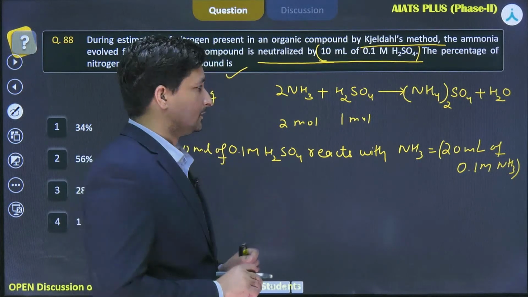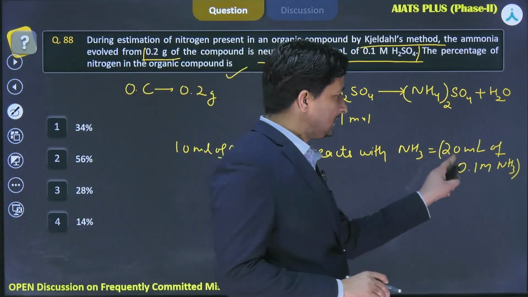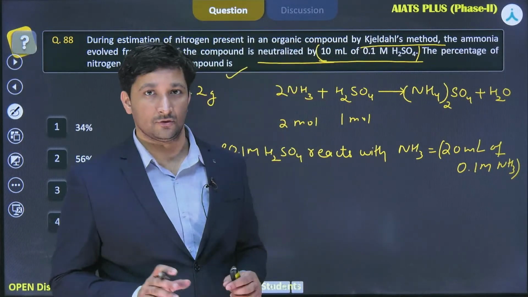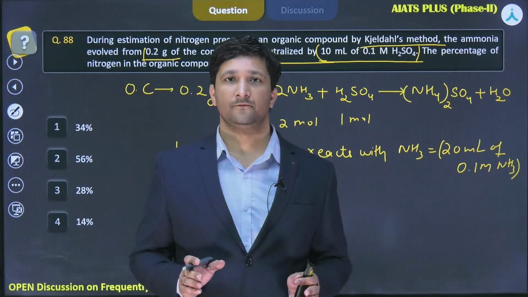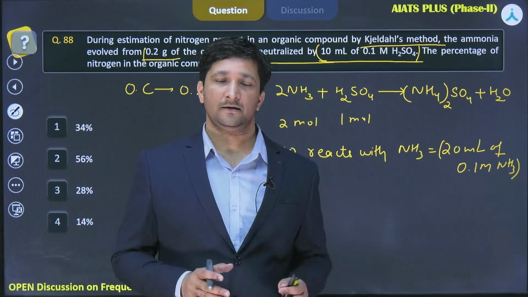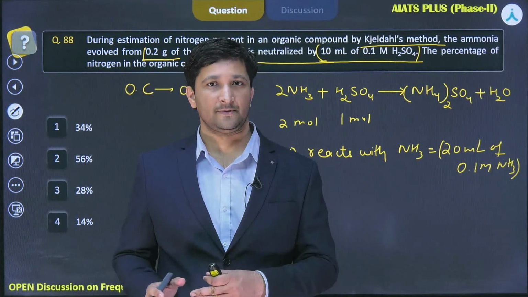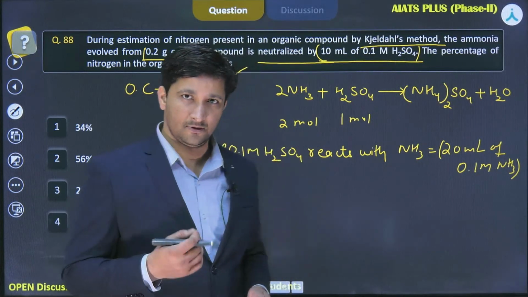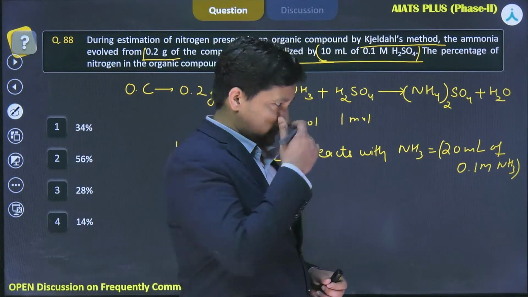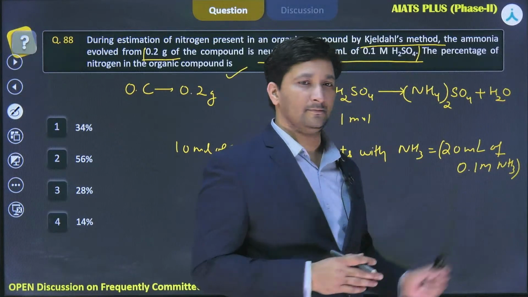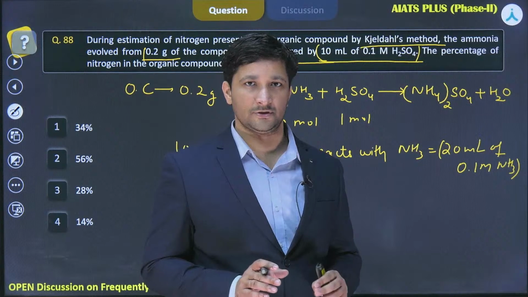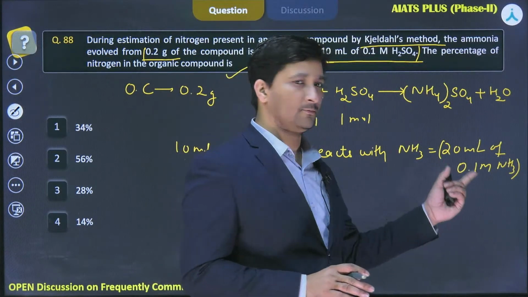Now, try to understand this fact: 20 ml of 0.1 molar ammonia is there, and we know the molar mass of nitrogen is 14 and for ammonia it is 17. By some basic concept of chemistry, you have all studied that out of 17 gram of ammonia, 14 gram will be of nitrogen. So 0.1 molar simply means that in 1000 ml of the solution, how much ammonia will be there?